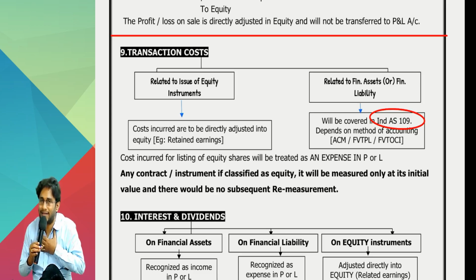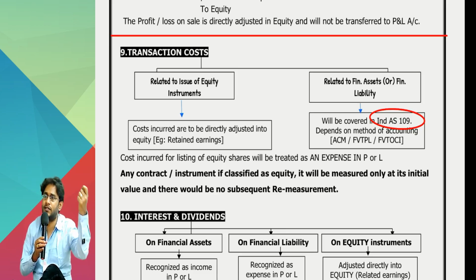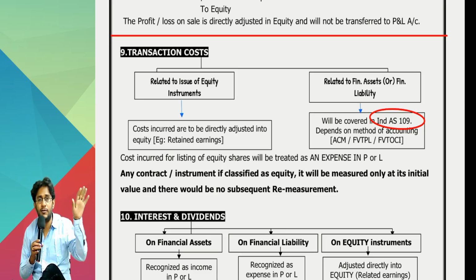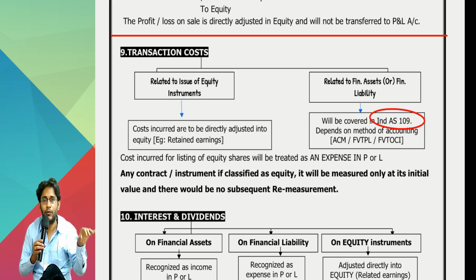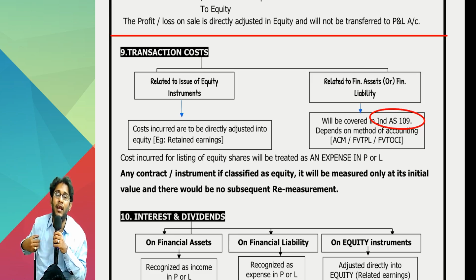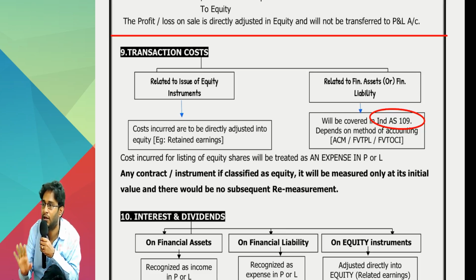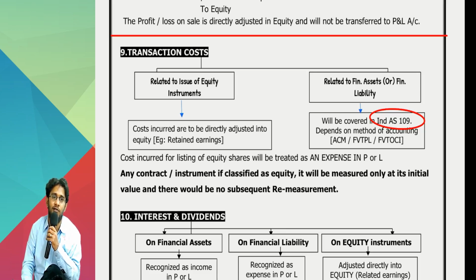Suppose I am X Limited, a manufacturing company. I have surplus money. I invested this money in Infosys company shares. This is my financial asset. This I can fair value. Another company's equity shares, which are my assets, I can fair value. But my own company's equity share capital is my own equity. That cannot be fair valued. That is a sin. Even thinking about fair valuing your own equity is wrong.